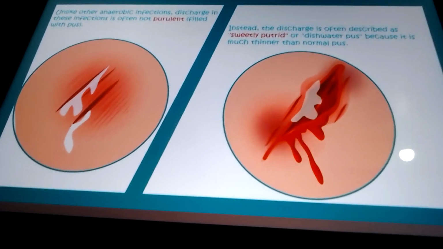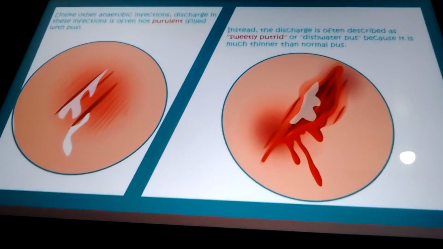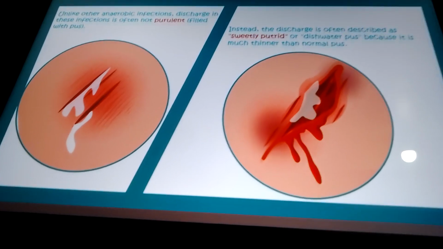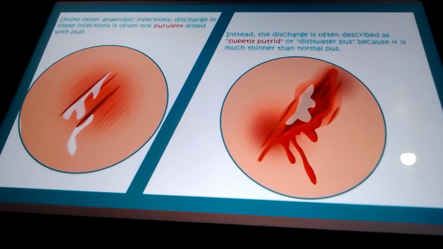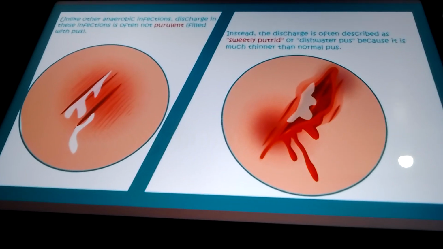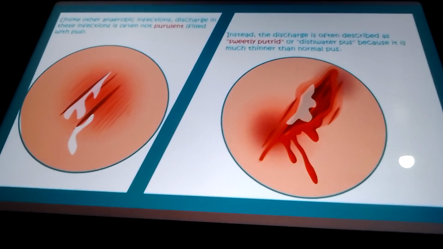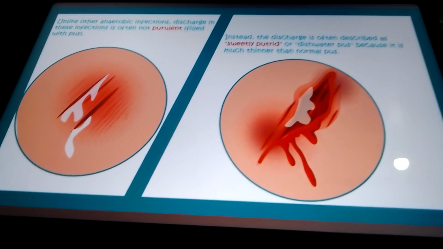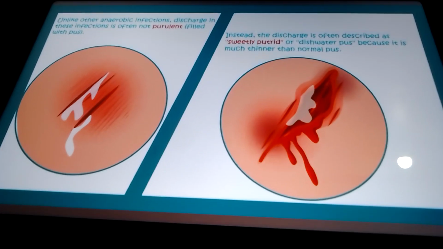Now, unlike other anaerobic infections, the discharge in this infection is not purulent. That means it's not pus-like. Why is it so? Because of its mechanism. So it's non-purulent. That's the main thing you have to remember, because non-purulent means no pus.